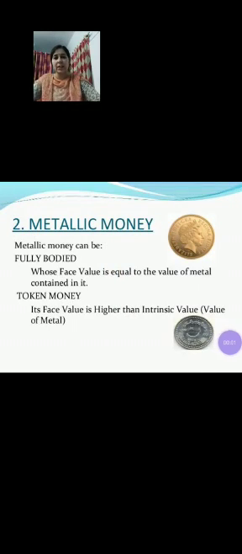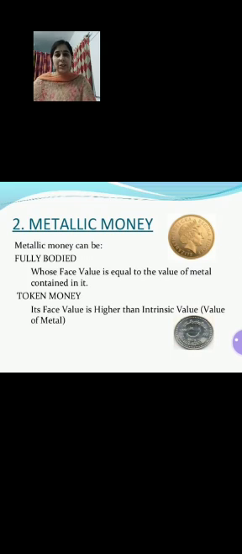Now children, coming to the second point, that is metallic money. Metallic money is basically of two categories, that is fully bodied and token money. Children, fully bodied money is that metallic money whose face value is equal to the value of metal contained in it. That is, whatever face value is written, that currency contains the metal of that amount only.